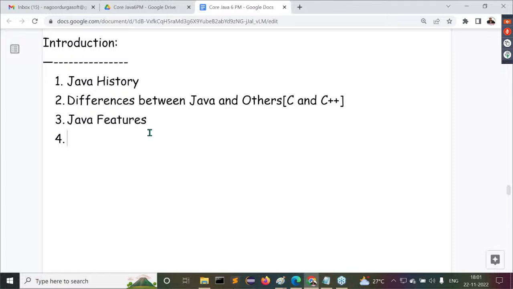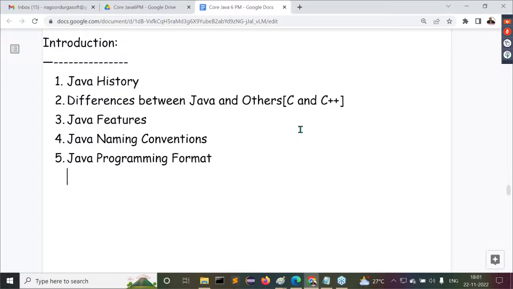After completion of Java features, the next one is Java naming conventions. What exactly are the names we are going to use inside the Java programming language, and how are these names provided? After that, the fifth one is Java programming format. If you want to prepare a Java application, what exactly is the minimum basic structure we have to follow? So this is the introduction part, the very startup topic.